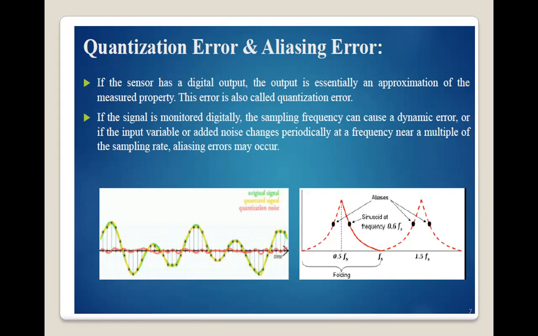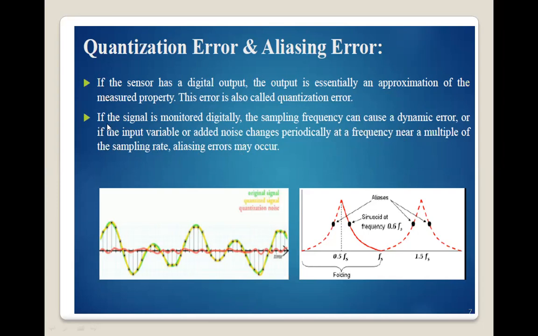Next is aliasing error. If a signal is monitored digitally and the sample frequency can cause a dynamic error, or if the input variable or added noise changes periodically at a frequency near a multiple of the sampling rate, aliasing error may occur.